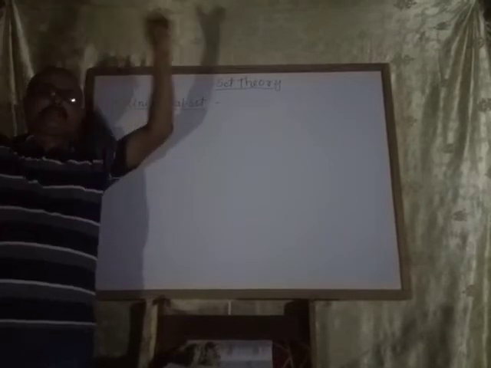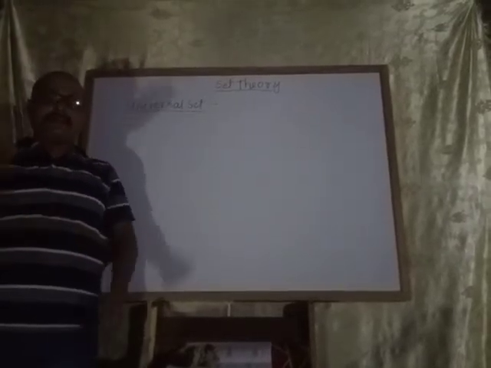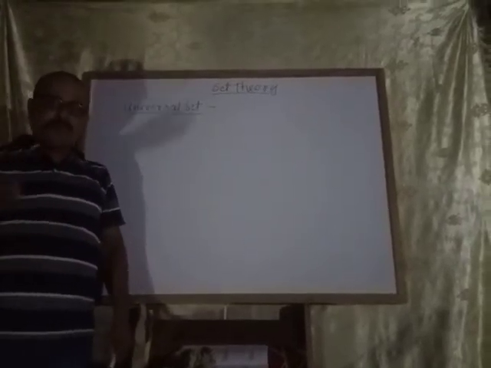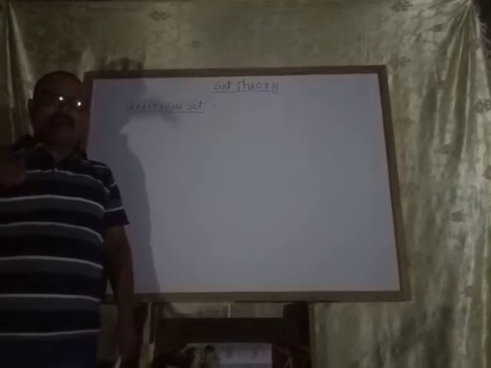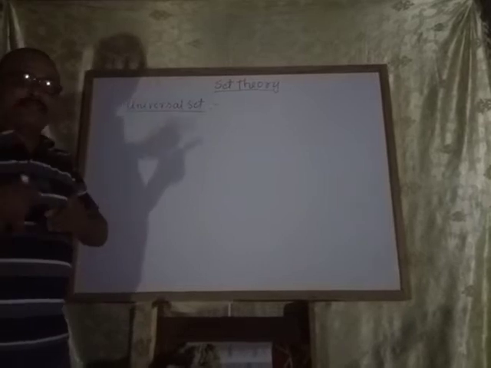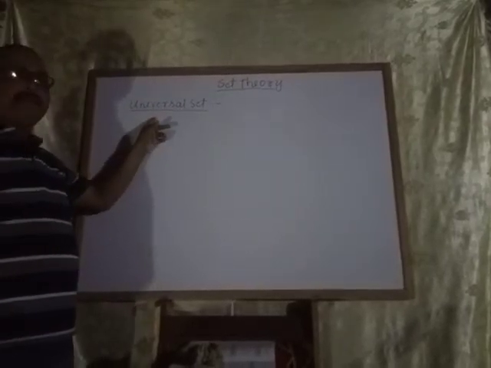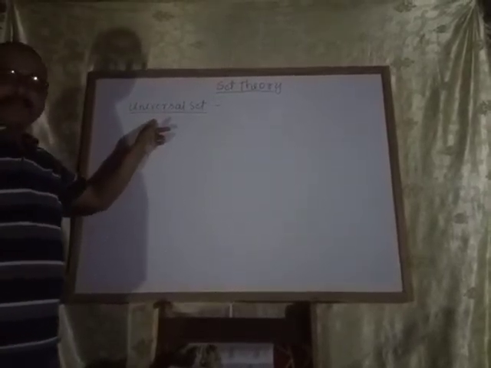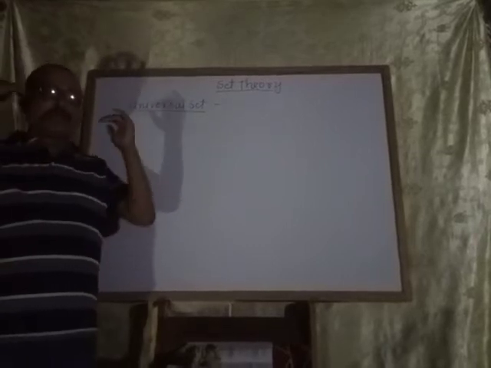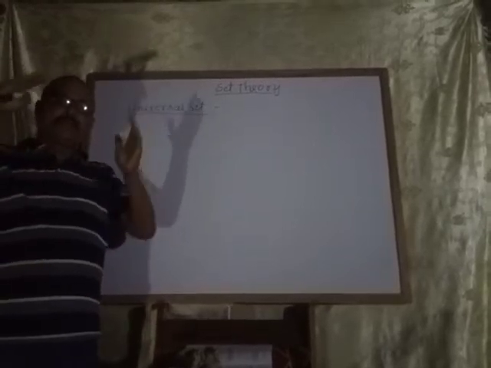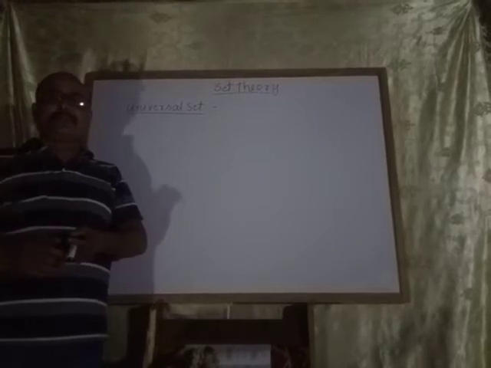Suppose this is the universe, and our sun, moon, earth, stars, and other planets are subsets of a particular set. That set is called the universal set. Whatever set you are going to imagine is a subset of that particular set, and that particular set is known as the universal set.